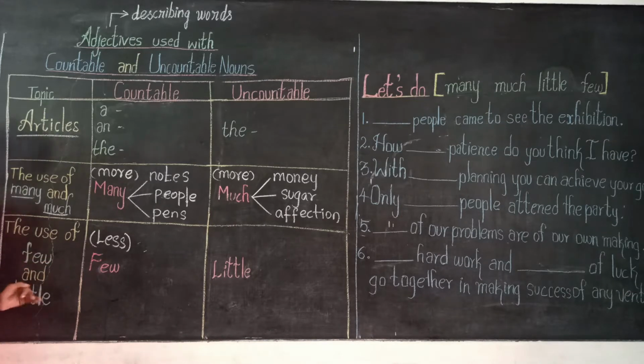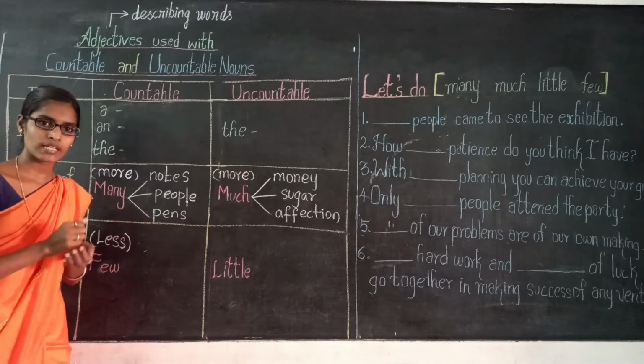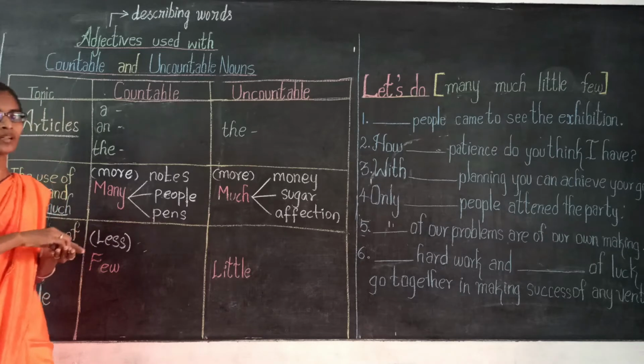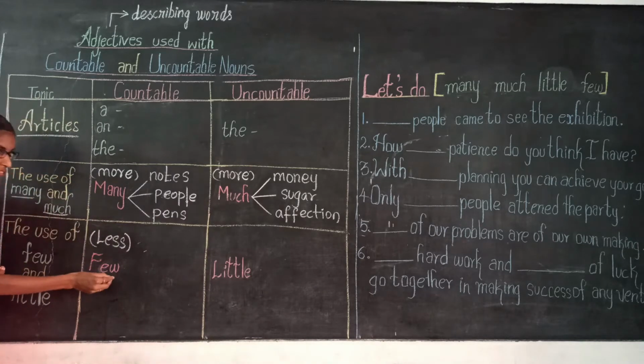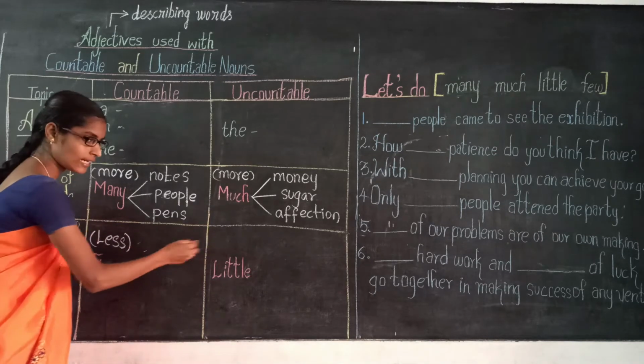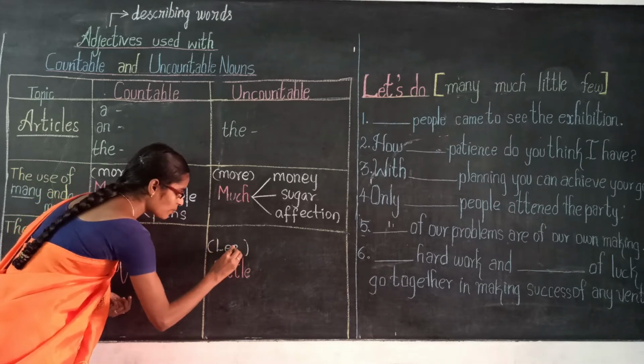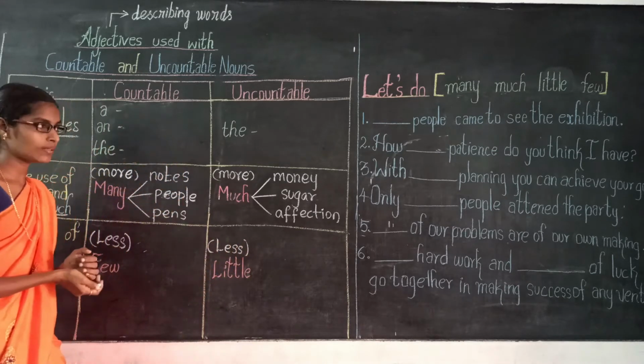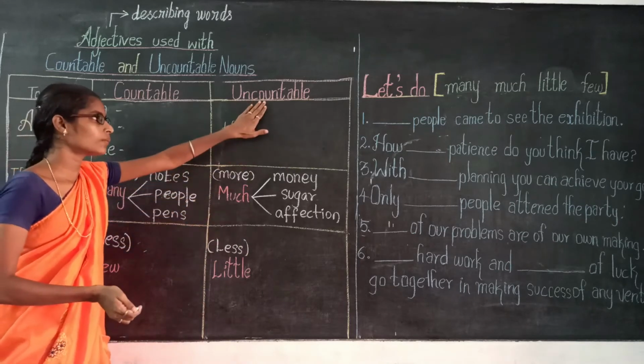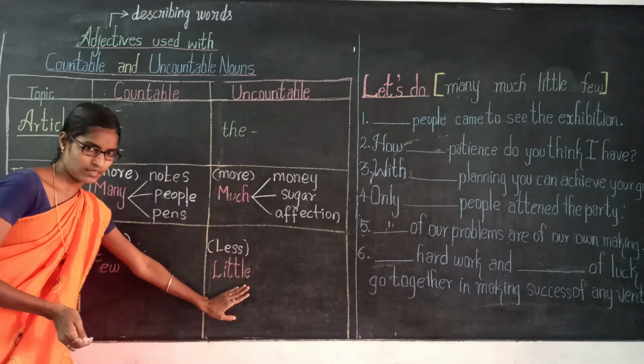Then the use of few and little. I already told you few defines less possibilities. If the sentence gives less possibilities and it is a countable noun, we have to use few. On the other hand, little also defines less possibilities, and if it is uncountable, we have to use little.